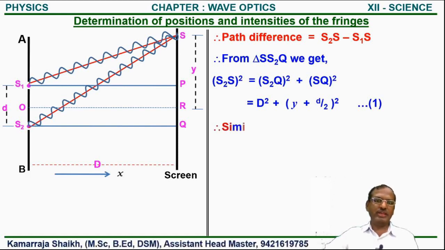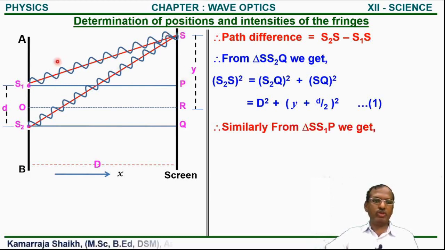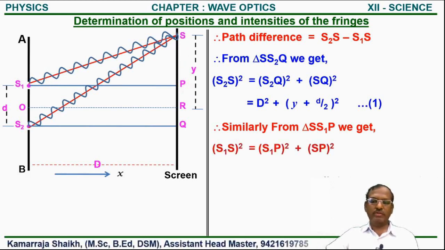Similarly, we can see in triangle S1PS. This is also the one of the right angle triangle. In that right angle triangle, we also use Pythagoras theorem. So according to Pythagoras theorem, we get S1S square is always equal to (S1P) square plus (SP) square. So we write as S1S square is equal to S1P square plus SP square.